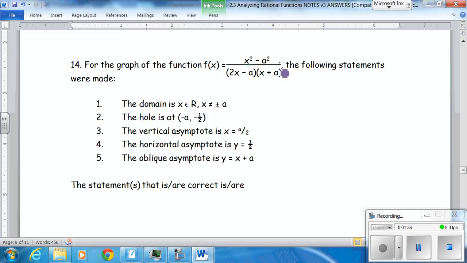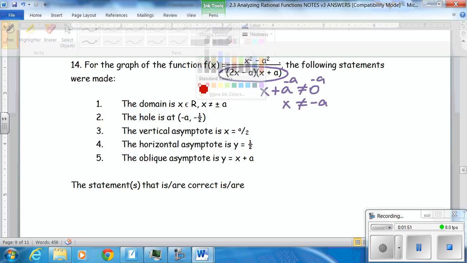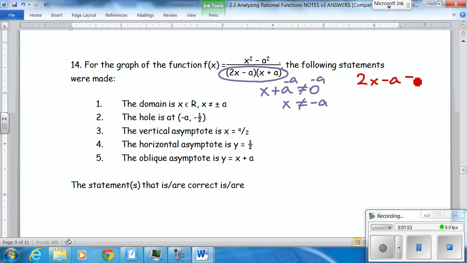Well, let's look at our denominator here. x plus a cannot equal 0. Subtract a, x cannot equal minus a. So that works. But the trick here: 2x minus a cannot equal 0. Add a to both sides. 2x cannot equal a. x cannot equal a over 2. That's wrong. So x cannot equal minus a or a over 2, but not plus a.